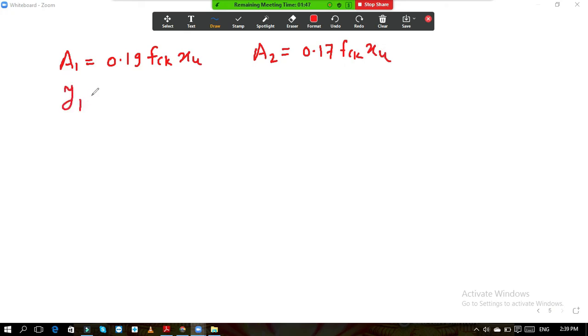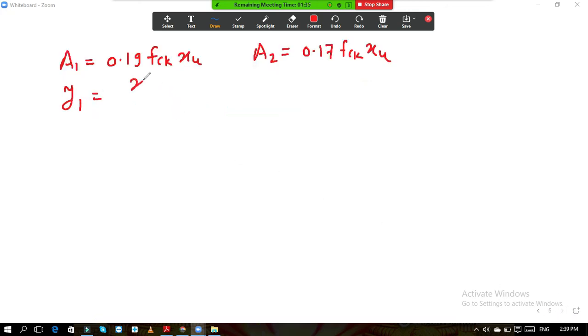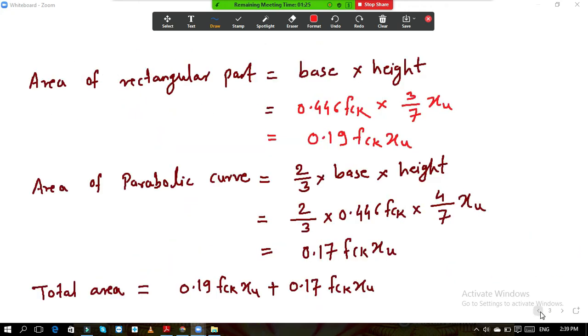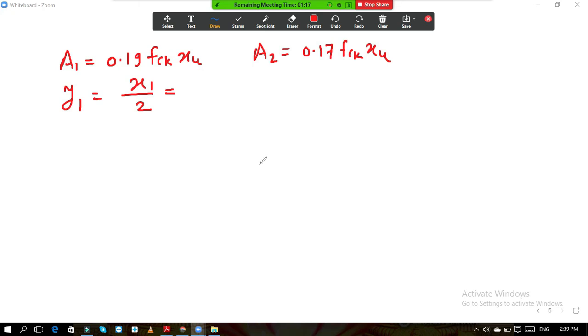Then y1. What is y1? Y1 is the distance of this centroid from top. So this total, you know that this is x1, so it is x1 by 2. Now what was the value of x1? We have calculated. Here, x1 is 3/7 xu. So we will use that value. So it is 3/7, 7 into 2, 14. So 3 by 14 xu. This is the value of y1.